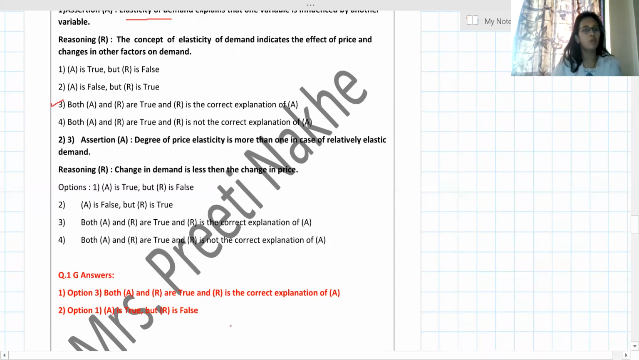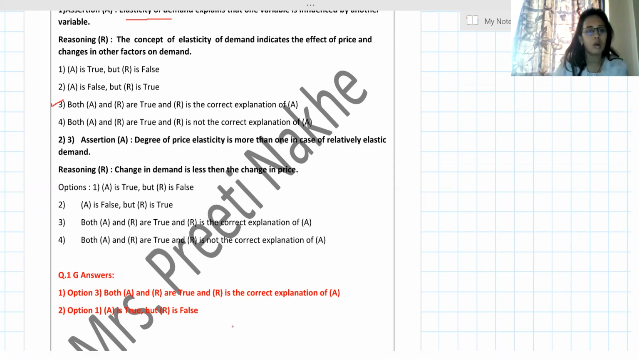Okay, so next, the assertion is: degree of price elasticity is more than 1 in case of relatively elastic demand. We know that if it is relatively elastic, it is more than 1. Inelastic, it is less than 1. Equal to, it is unitary. Now the reasoning is: change in demand is less than change in price. See, this is the false statement. So I will say option A is true, but R is false. This is the way you are going to attempt the questions.